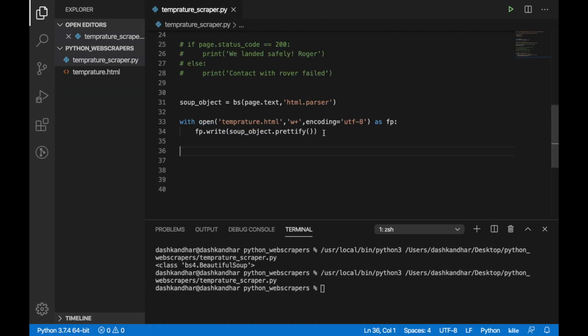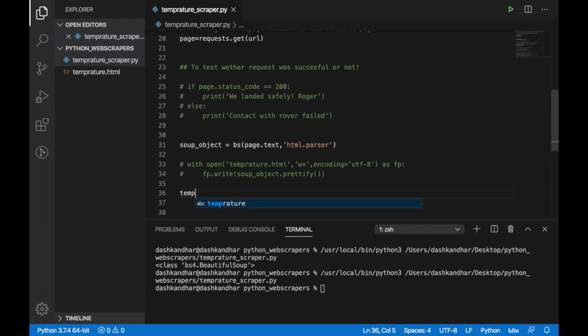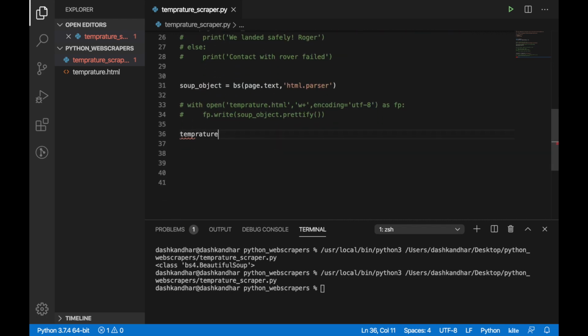Now I've got this file. I don't need it every time, because I know whenever I'm going to get this kind of information, where the data is going to be stored. So now it's very easy. I'll just say there is a temperature variable for me. Have I created it already? I haven't. So I guess it's pretty impressive. I'll tell you about this too. So temperature is inside the soup object, and I'll say in the soup object, try to find